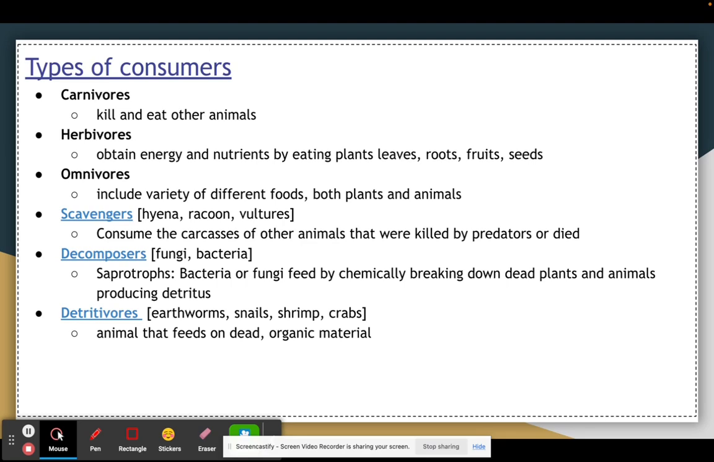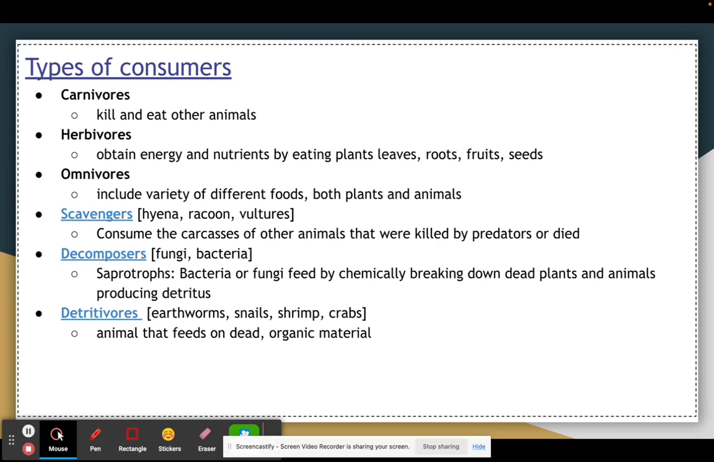We have scavengers that are going to consume other dead animals that were killed by predators or just simply died due to natural causes or maybe due to a natural disaster or whatnot. You're going to have decomposers, which we know of as fungi and several bacteria. Remember, they're saprophytic, so they are going to release their digestive enzymes to break down the organisms and reabsorb the